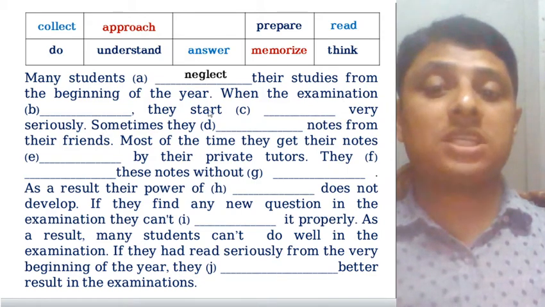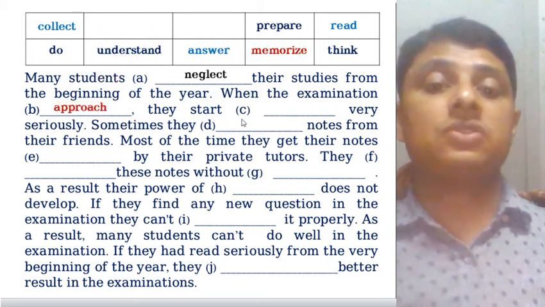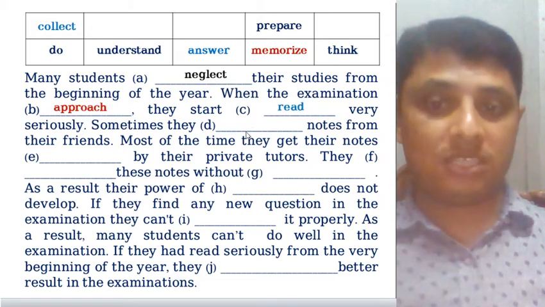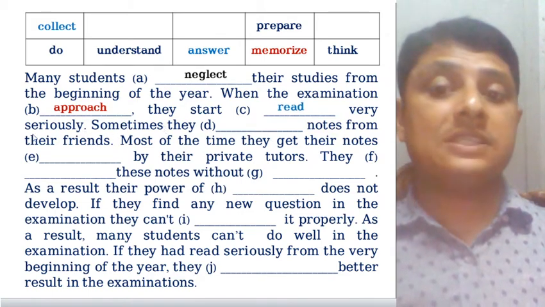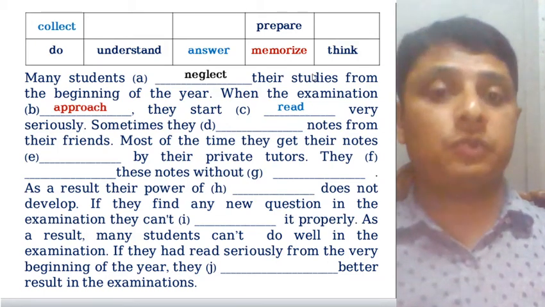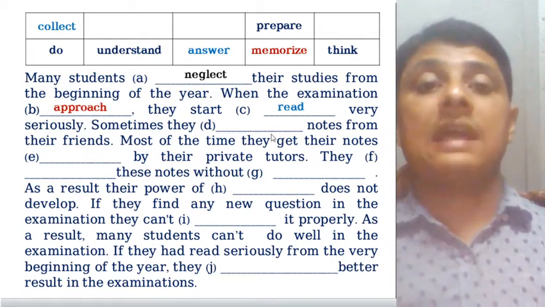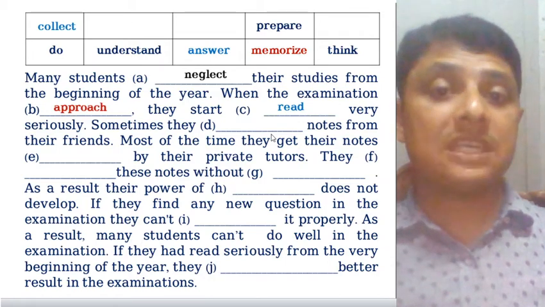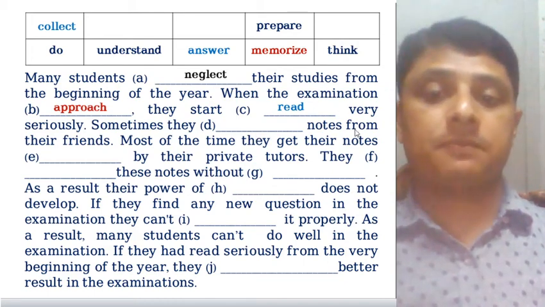When the examination dash, that means approach, they start dash, they start read very seriously. Dear students, already I told you, we just put the verb only, we do not use any grammatical rules here. And after putting this verb word, we will solve using grammatical rules. Okay, so carry on, dear students.